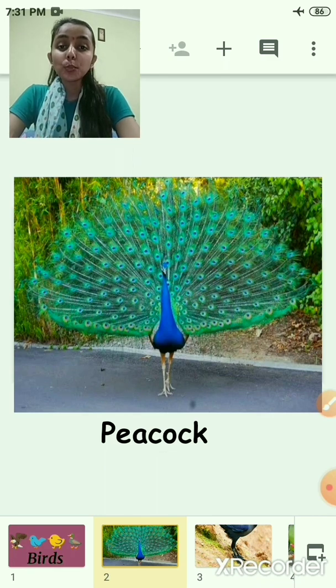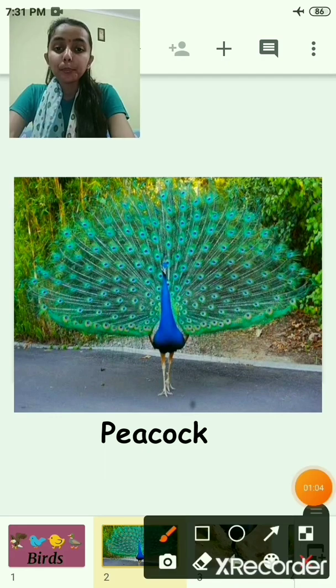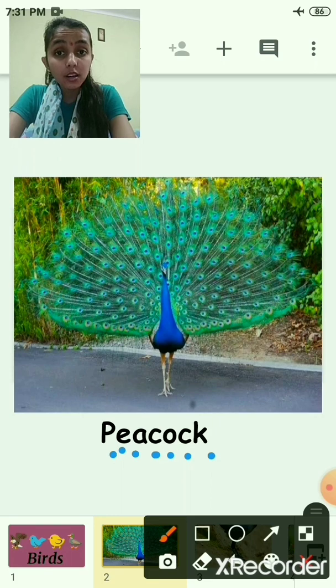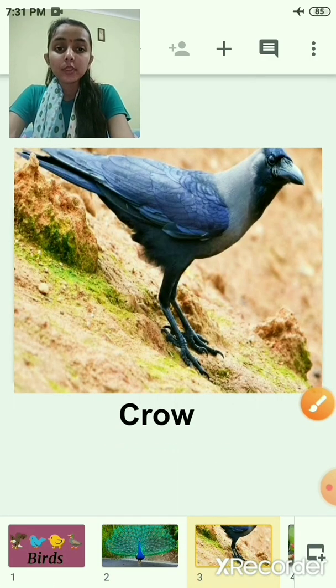Children, which bird is this? See? Peacock. P E A C O C K. Peacock is our national bird.